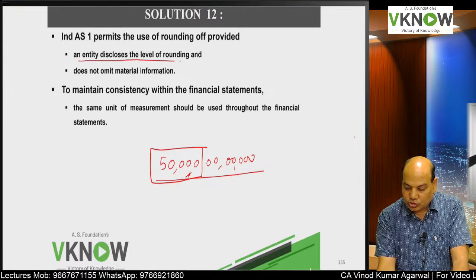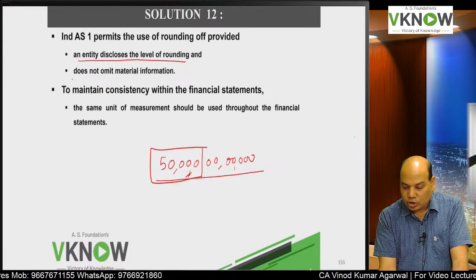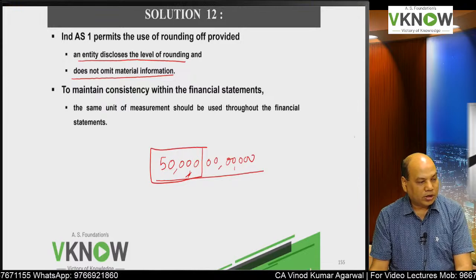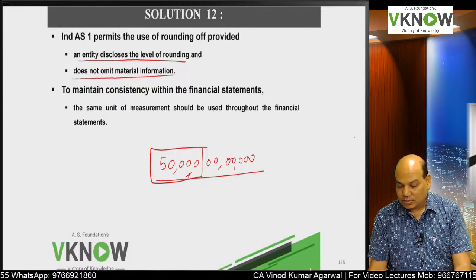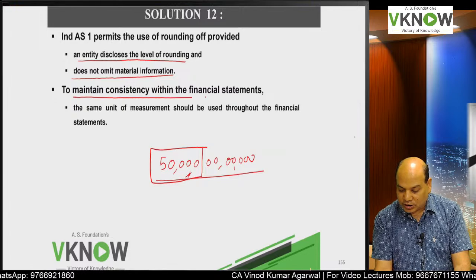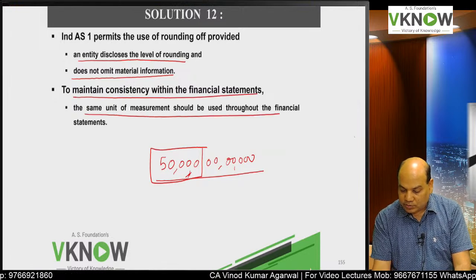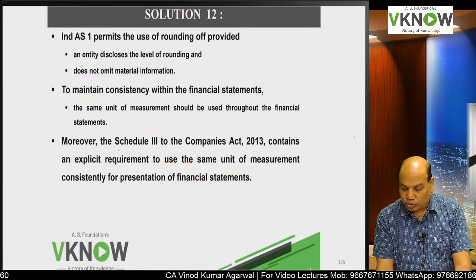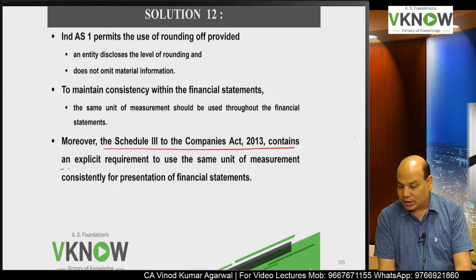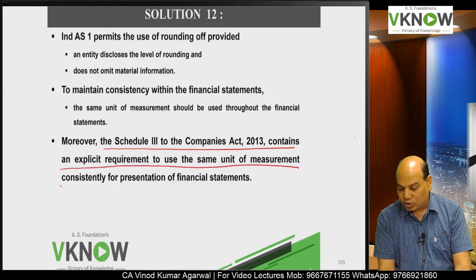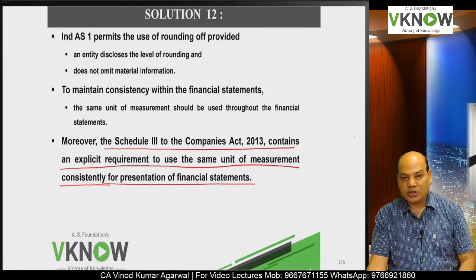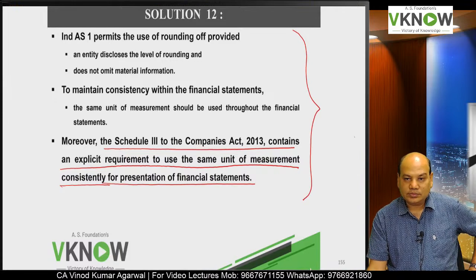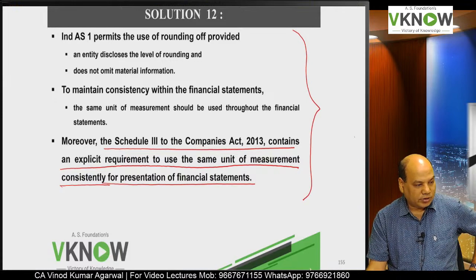An entity must disclose the level of rounding, you have to do it, and it does not omit material information. In the process of rounding off, you can't hide or omit material information, and then you have to maintain consistency. The same unit of measurement should be used throughout the financial statement. Moreover, Schedule 3 of the Companies Act also contains an explicit requirement to use the same unit of measurement consistently for the presentation of financial statement. This is how the student will have to draft the answer in the exam, if it is a 4-mark question.